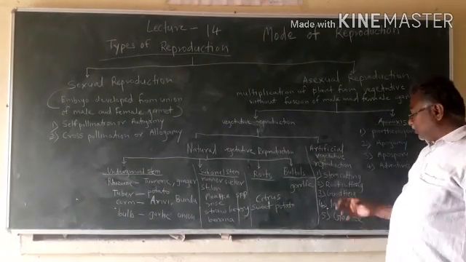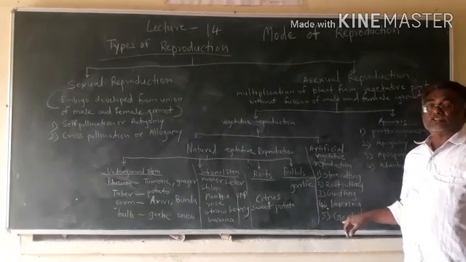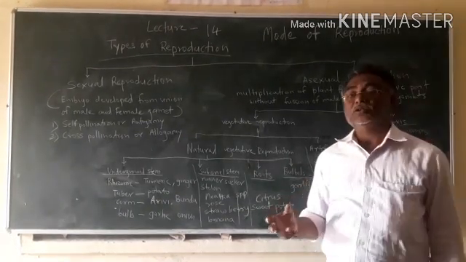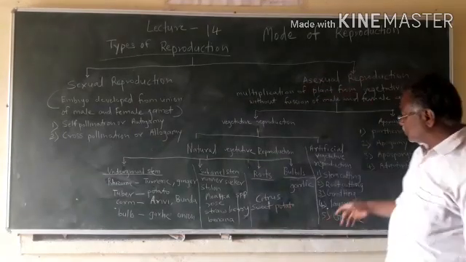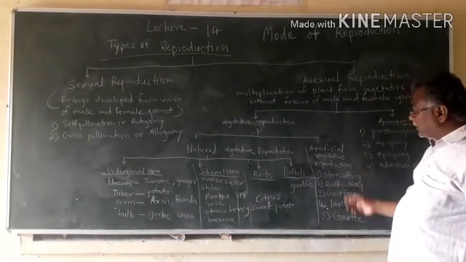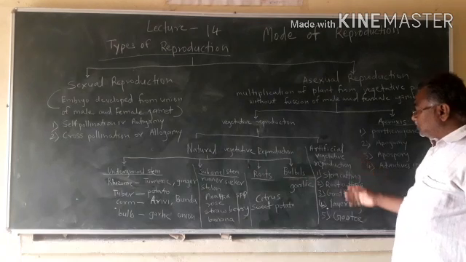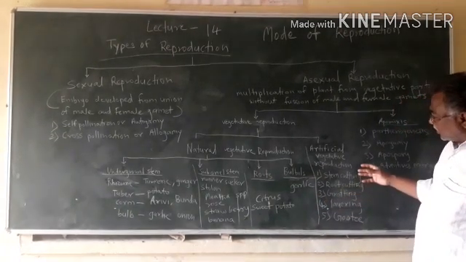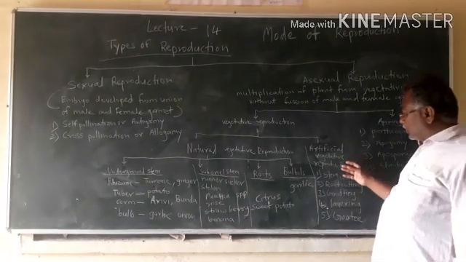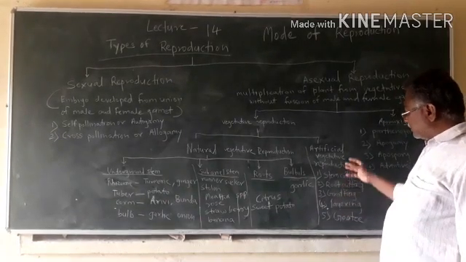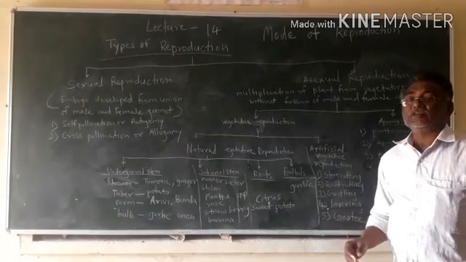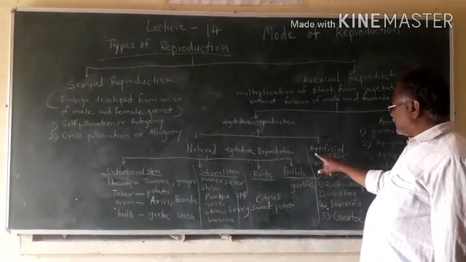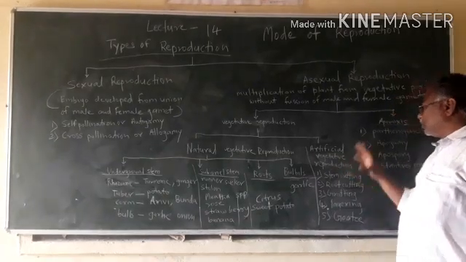So after the development of roots at certain places of the stem, that part is cut and used as a new plant. So these are 5 types. Reproduction is done by these 5 types in different plants, and it is called as artificial vegetative reproduction.